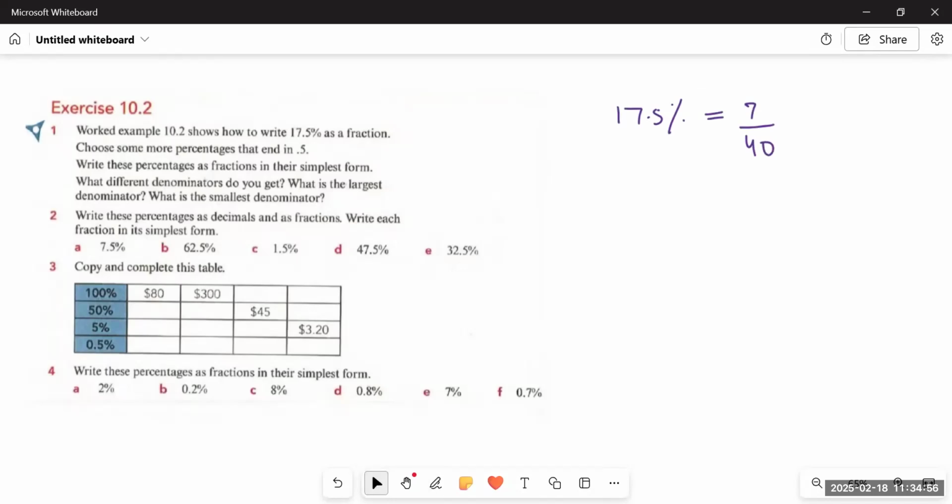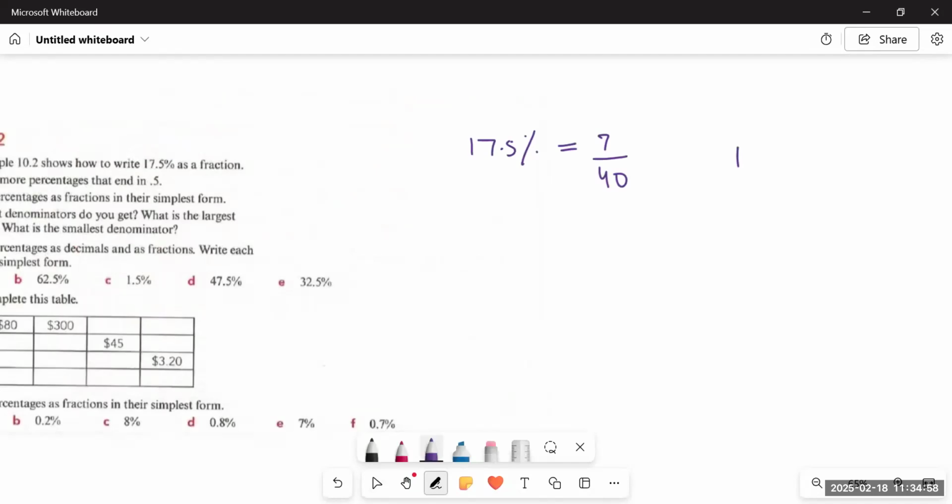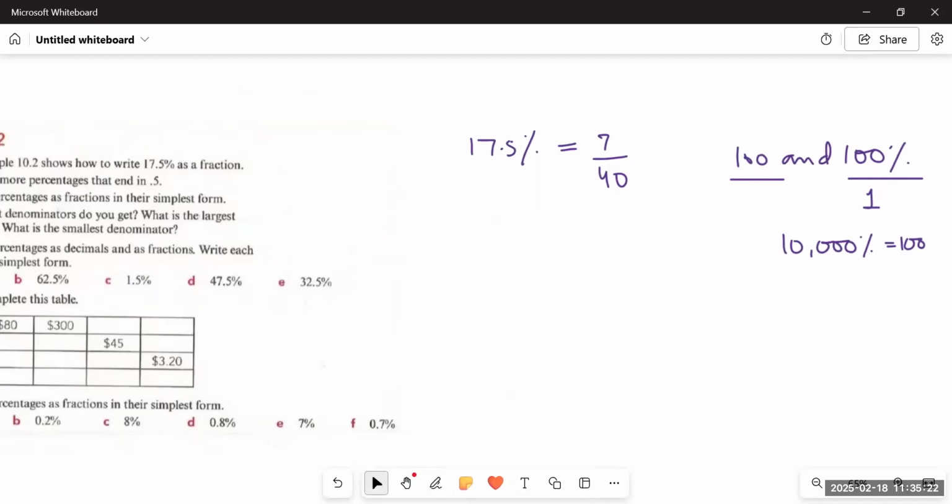So we can say that from here, 100 and 100% are not the same. Although they look similar, 100% is equal to 1 as a whole number, and 100 is 100 as a whole number. And 100 when written as a percentage would become 10,000%. Okay, so in percentage and fraction, we write things differently.